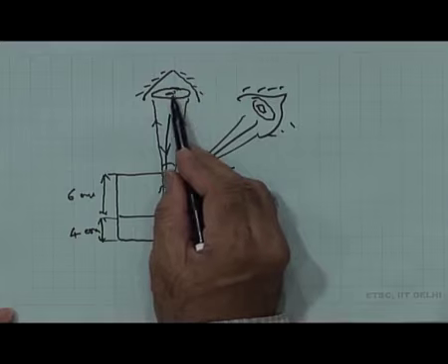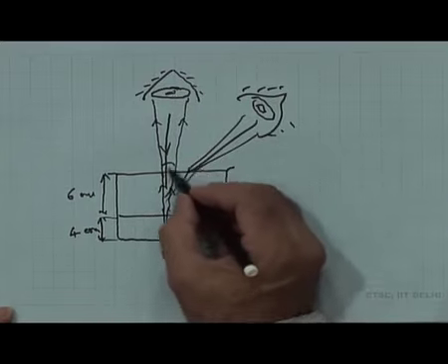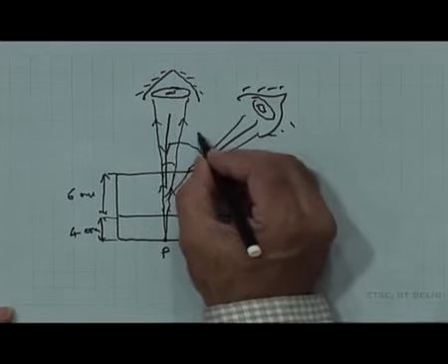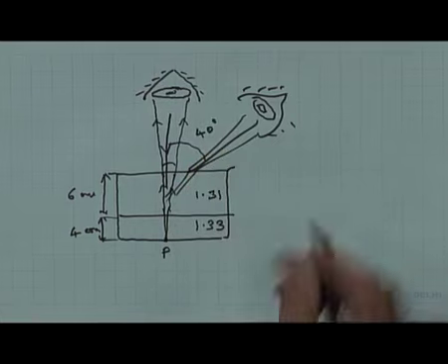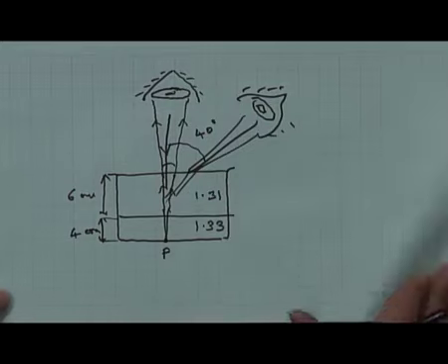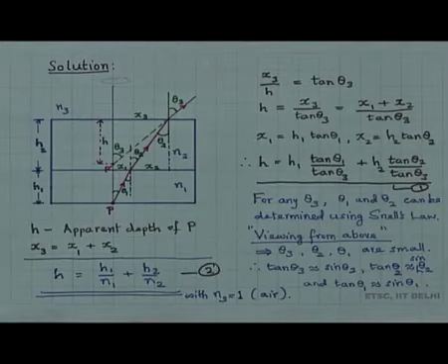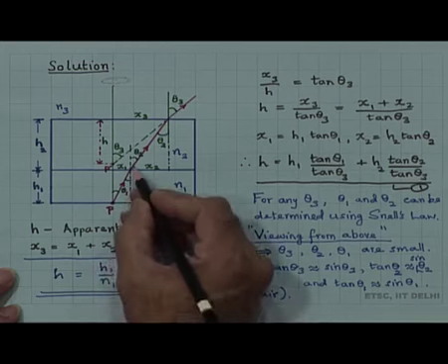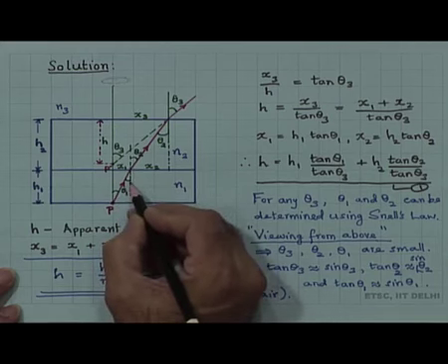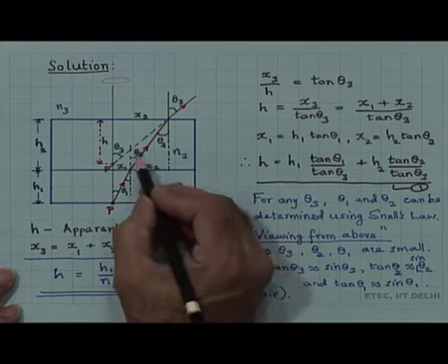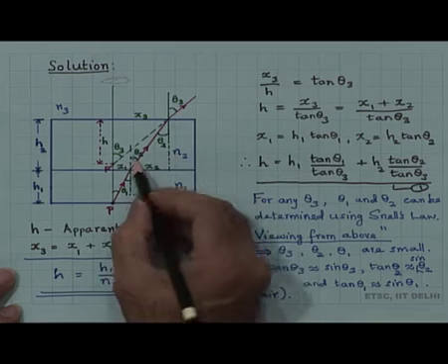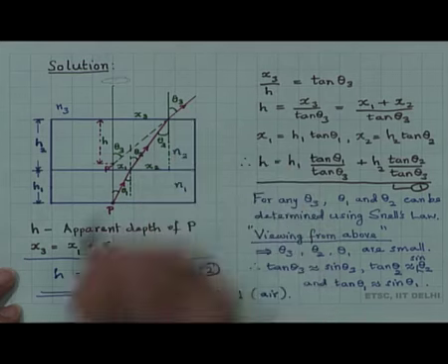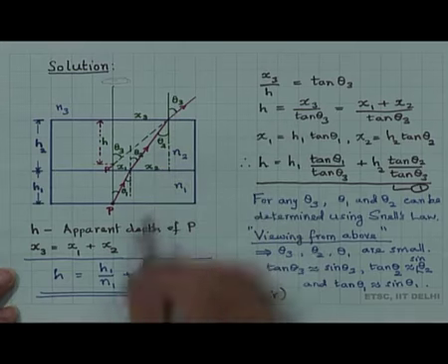So, this is viewing from above, but this is viewing at an angle. This angle I may be watching at, for example, 40 degrees. So, keeping both cases in mind, here I have tried to analyze this problem. Here, from the point P, the point source, the ray which is coming here is incident at an angle theta 1. The refracted angle in medium 2 is theta 2 and the refracted angle in medium 3 is theta 3. So, see the diagram.